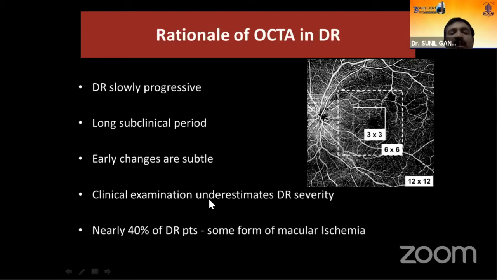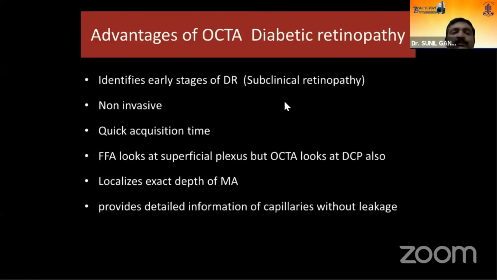Sometimes the clinical examination alone underestimates the diabetic retinopathy severity. And studies have shown that almost 40% of the patients with diabetic retinopathy will tend to have some form of macular ischemia. So those ischemic changes should be picked up by these imaging modalities.